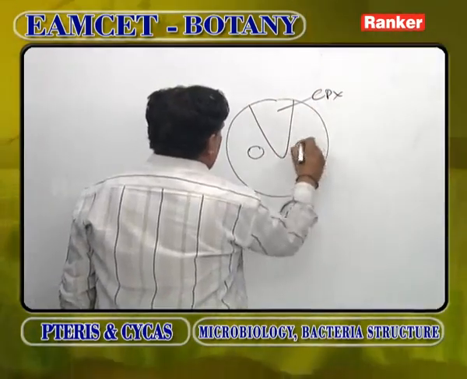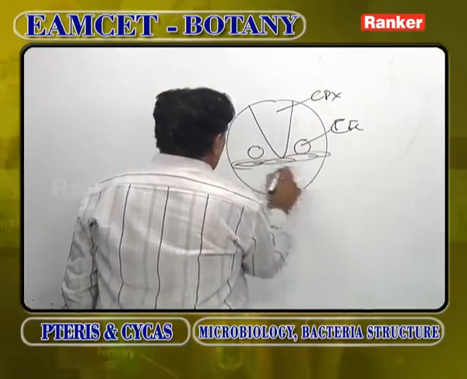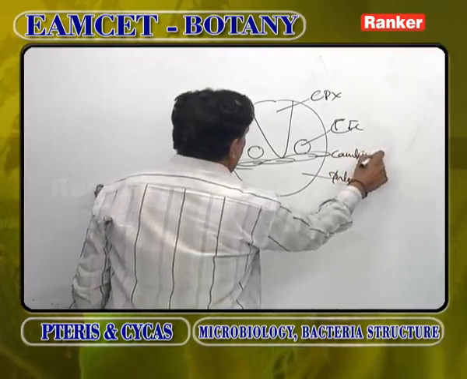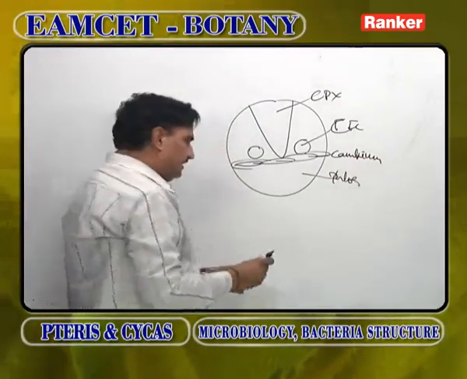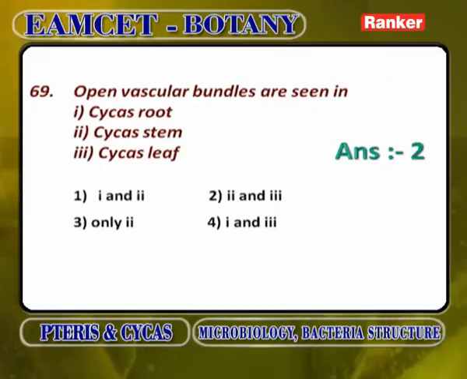It shows two centrifugal xylem like this, and below this xylem you will find phloem. In between xylem and phloem there is a non-functional cambium. So a leaf containing an open vascular bundle is a special feature. Normally leaves show closed vascular bundles.